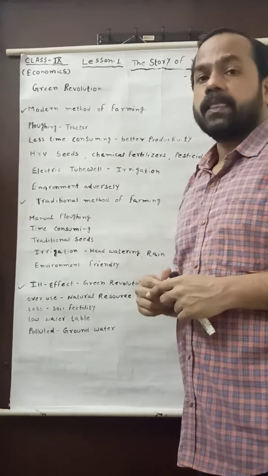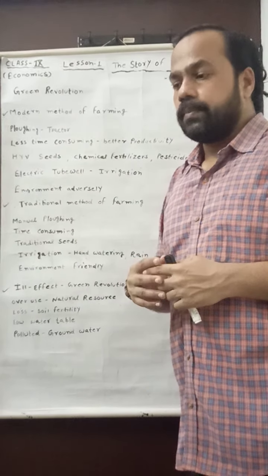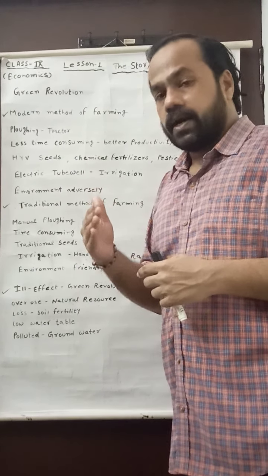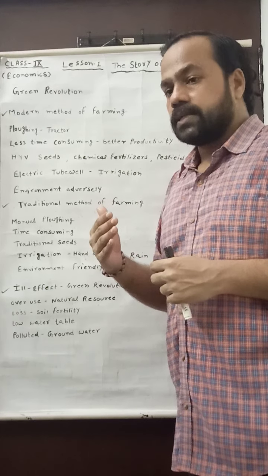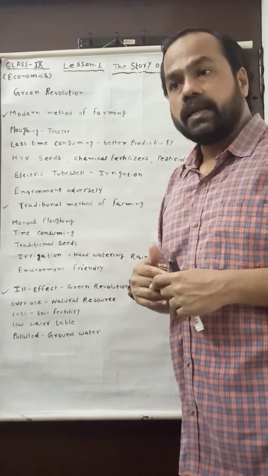So when there is use of HYV seed, there will be maximum need of water, and when there is maximum agricultural crop, then what will happen? The land will be used more and more, and it will give a negative effect on the water table as well as on the soil fertility of the land.